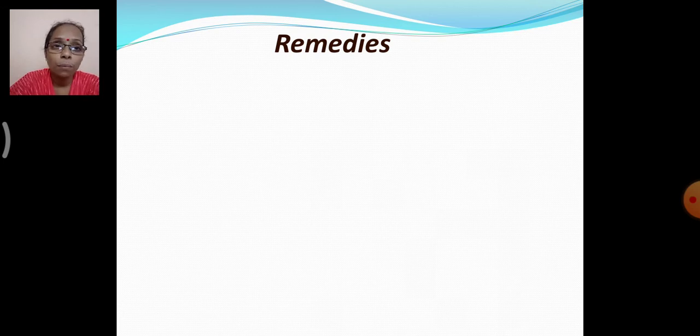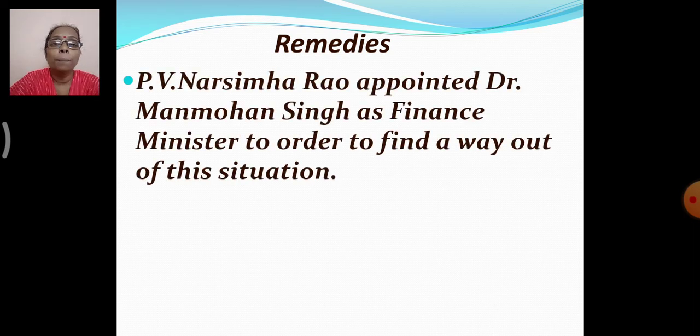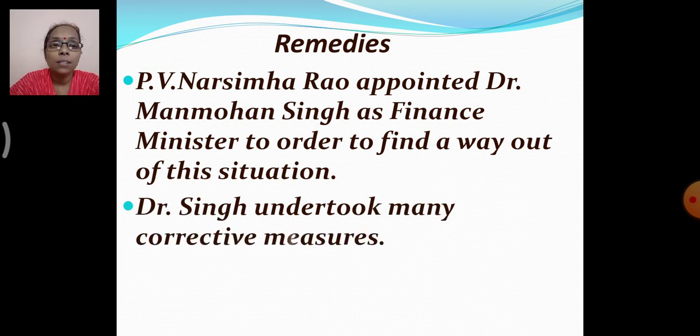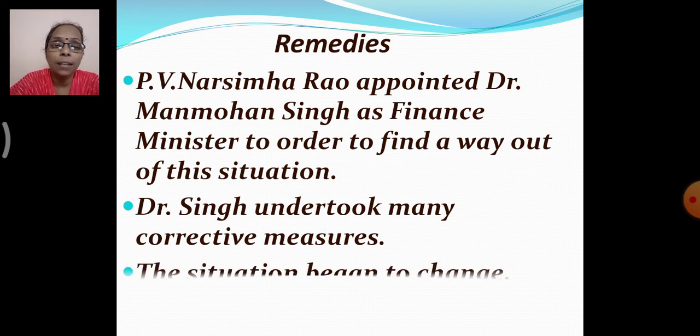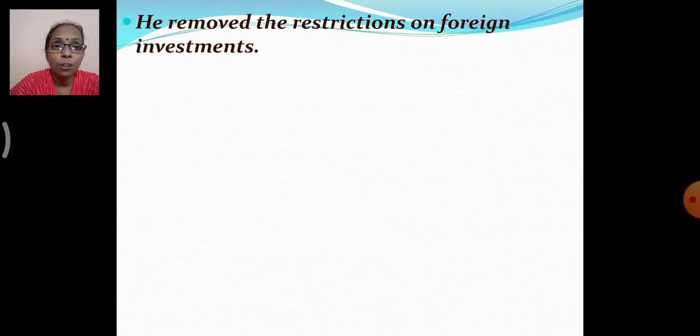In order to overcome this loss, certain remedies were suggested. So what were those? P.V. Narasimha Rao appointed Dr. Manmohan Singh as the finance minister, so that he would help find a way out of this situation. Dr. Singh undertook many corrective measures to make India come out of this economic crisis, and the situation began to change. So what were the measures that he had taken?